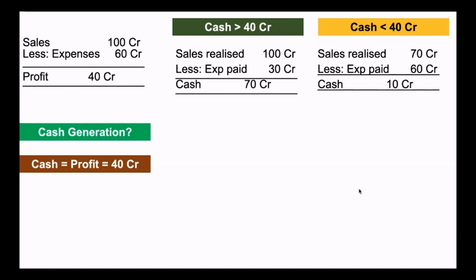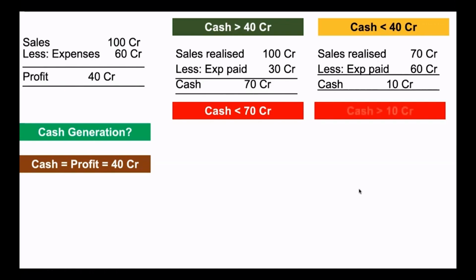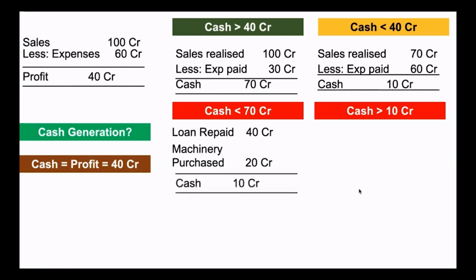And this can also undergo a change. This cash of 70 crore can come below 70 crore. It can even come below 40 crore. And this cash of 10 crore can go above 10 crore. It can even go above 40 crore. How? Let's say a loan of 40 crore has been repaid. Some machinery has been purchased for 20 crore. It means 60 crore has gone out of the business. So what is the cash position? It is now only 10 crore.